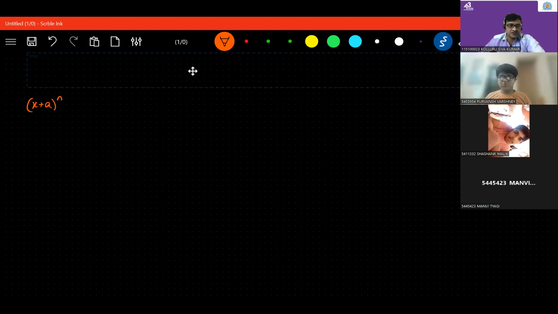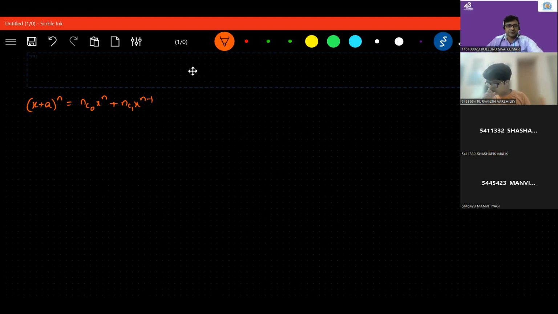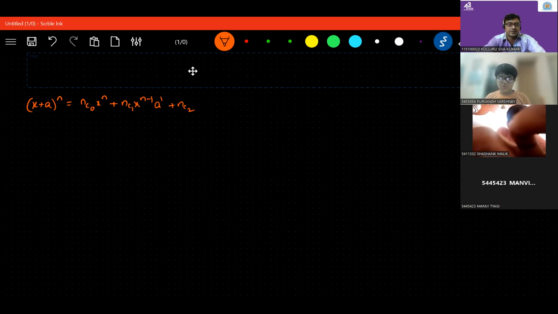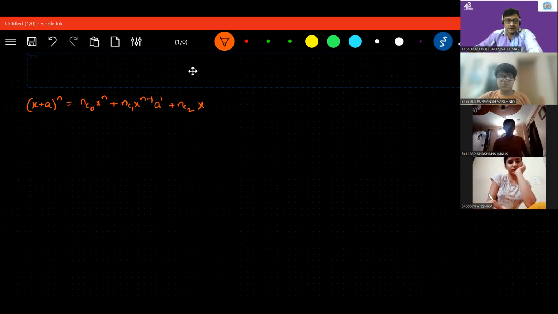Yes, sir. So what is the expansion of this? nC0 into x power n plus nC1 into x power n minus 1 into a power 1 plus nC2 into x to the power n minus 2 into a to the power 2 and so on.